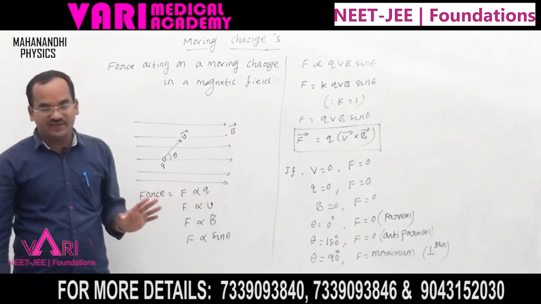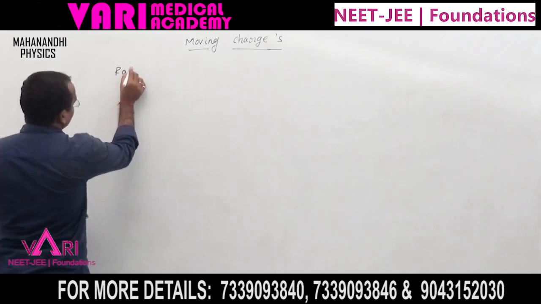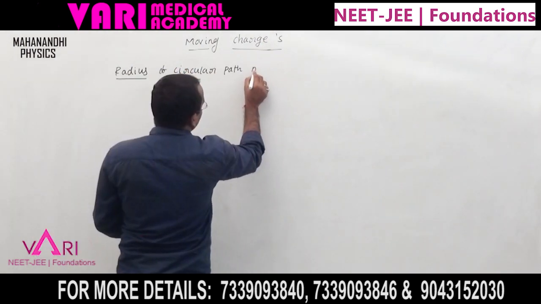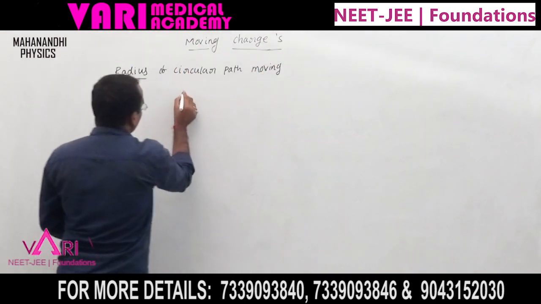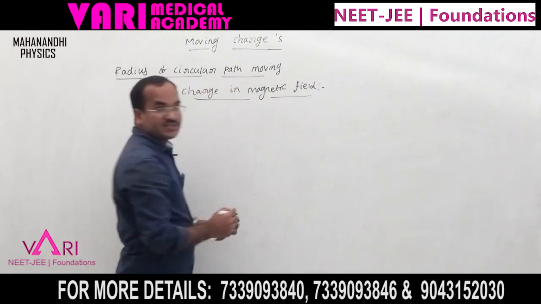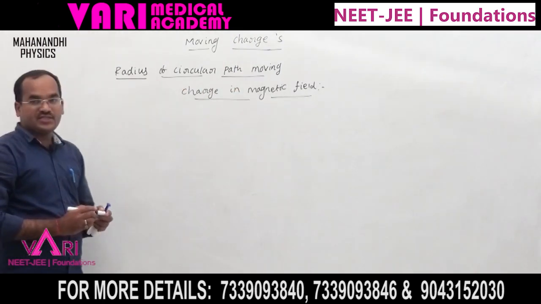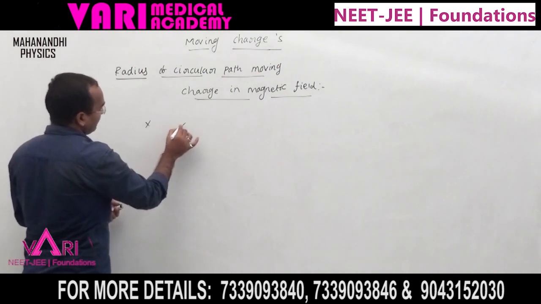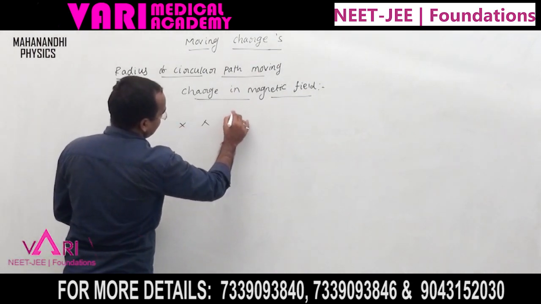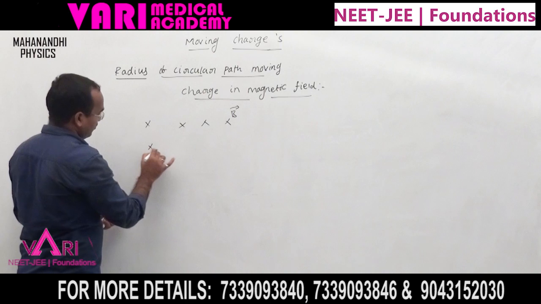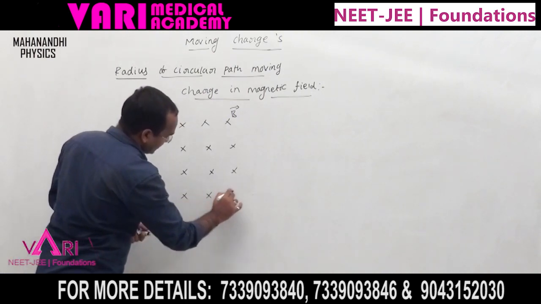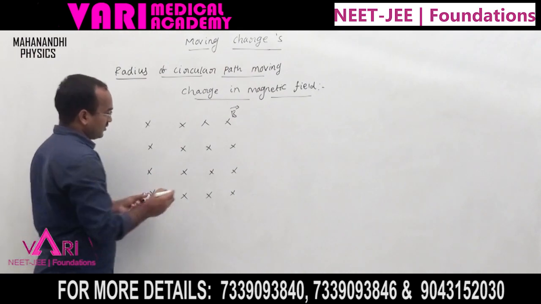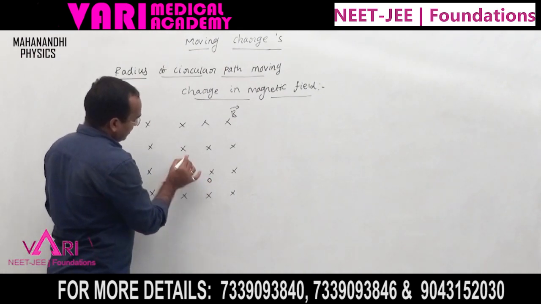Now the radius of the circular path of a moving charge in a magnetic field. What is the radius of a charge moving in a magnetic field? The magnetic field is B bar, and the charge is moving in a circular path inside the magnetic field.